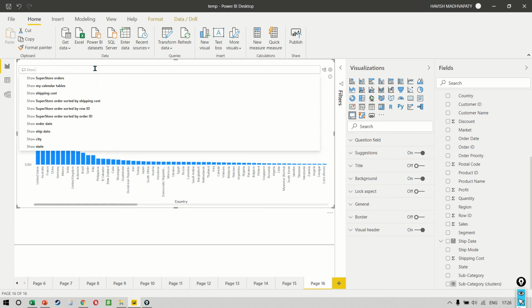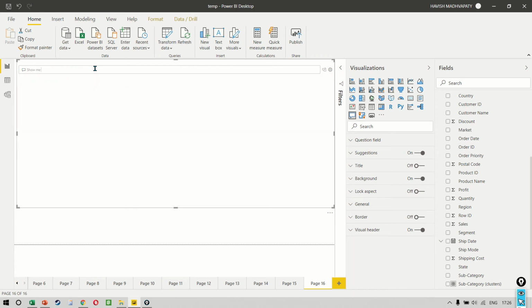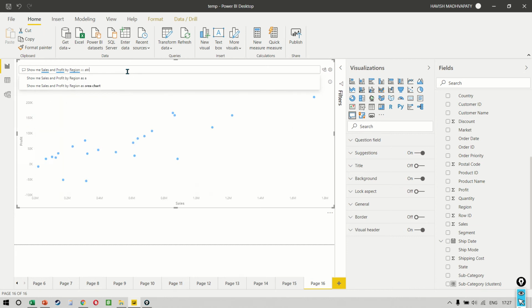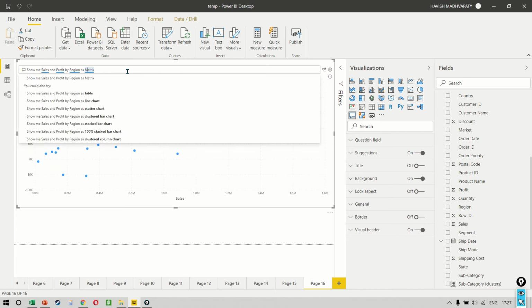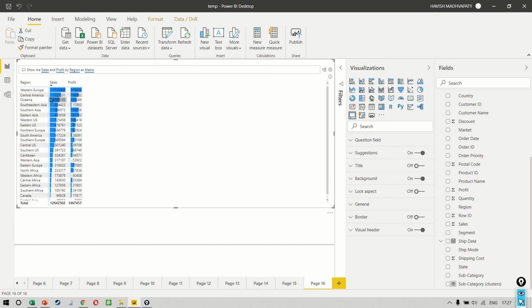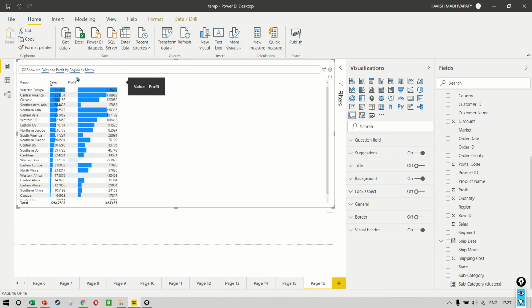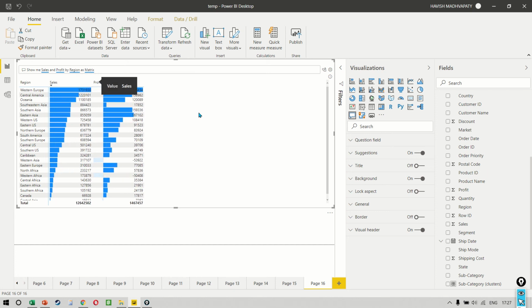So I hope you're getting the hang of it. I can also say, show me sales and profit. So it gives me sales and profit. And if I say by region, it tells me the sales and profit for every single region as a scatter plot like this. But if you want to see this as a table, we can say as a matrix. And it shows us sales and profit represented as a matrix along with the conditional formatting.